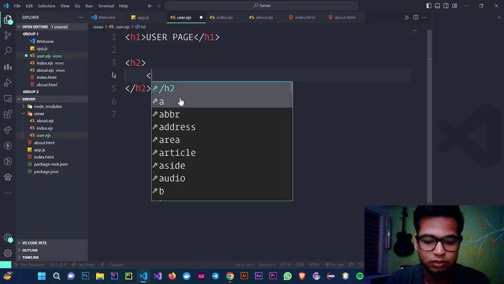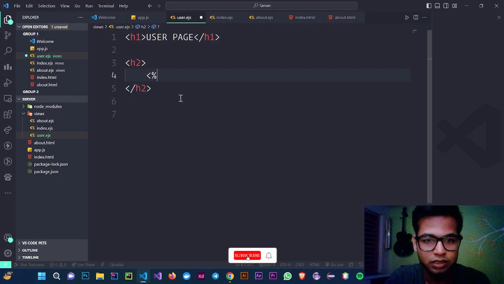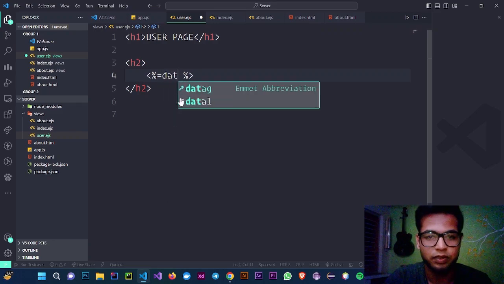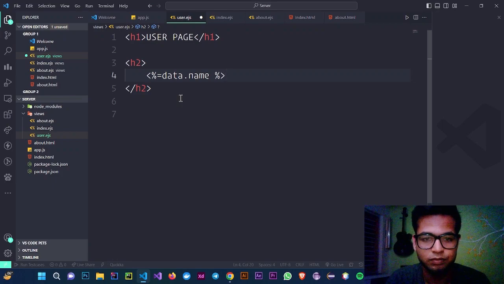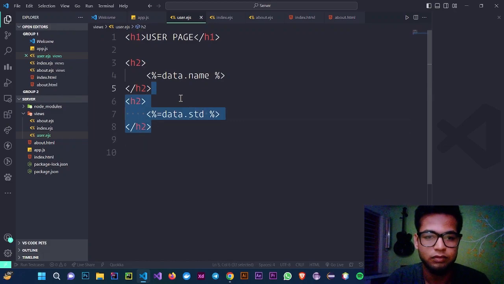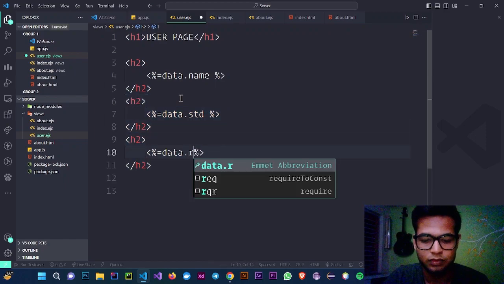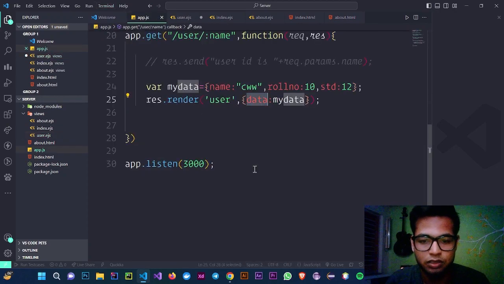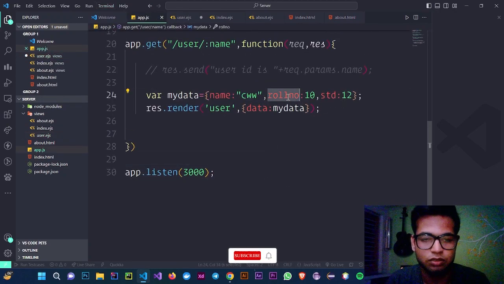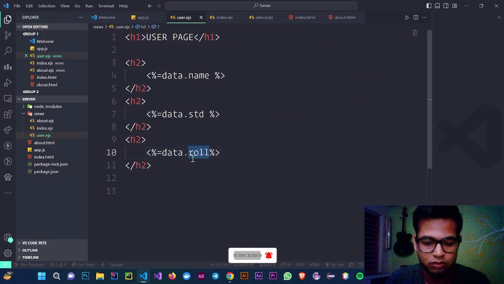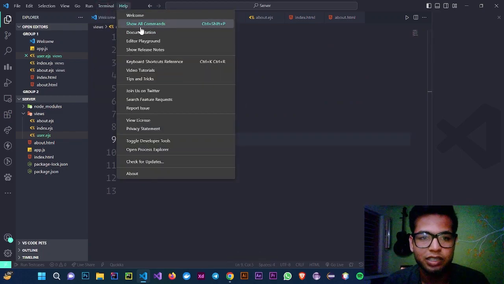So data dot name, let's copy this, data dot standard, and data dot roll number. Now let's try to run this.